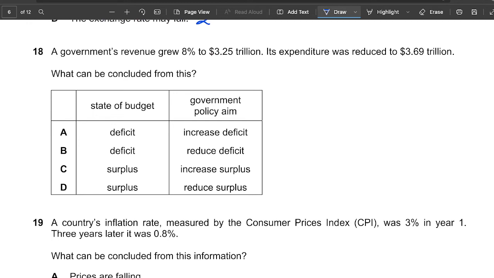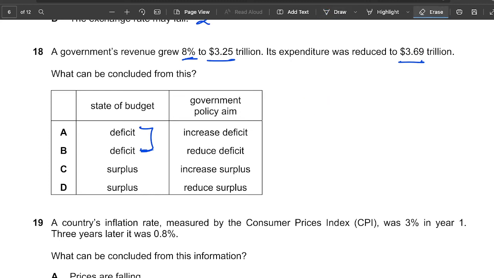Move on. A government's revenue grew from 8% to 3.5 trillion. Its expenditure was reduced from 3.69. So the revenue has exceeded the expenditure. What does that mean? That's a surplus. Whenever your revenue increases, right? Oh wait, sorry. Its expenditure has been reduced. What can be concluded from this? Actually, it's a deficit.